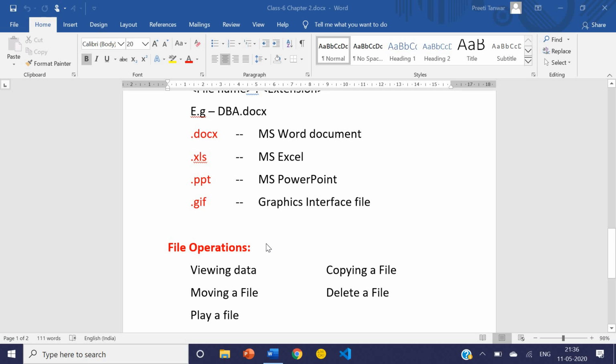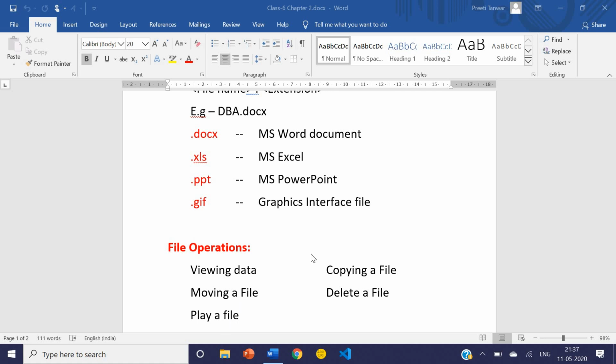So when you create a file, what type of operations can you perform on that file? You can view data in the file. You can copy a file from one place to another. You can move a file from one place to another. You can delete a file. You can play with a file. If a file is a game file, you can play it.